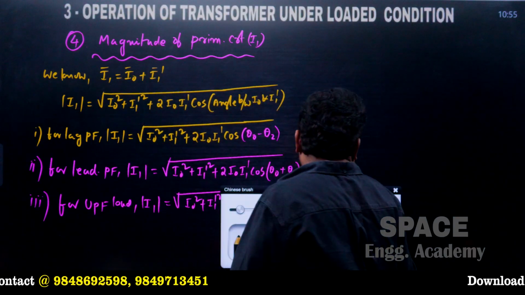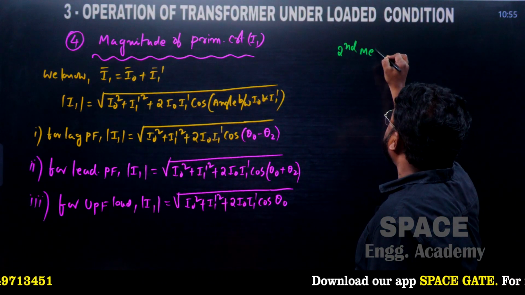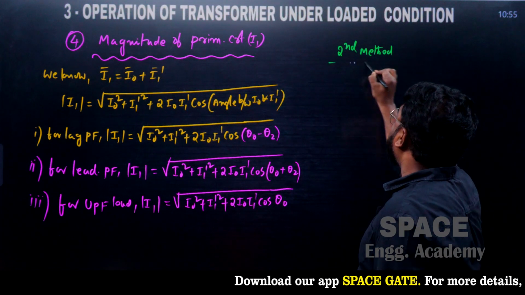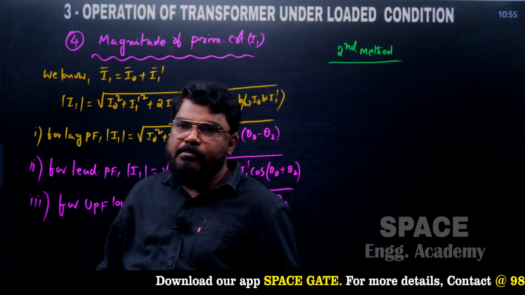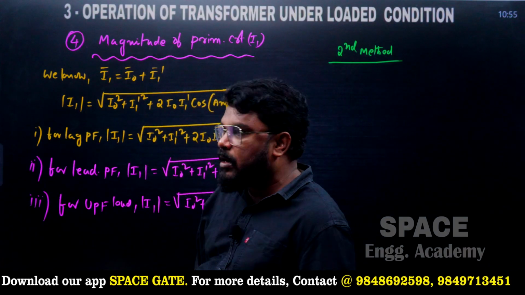There is another method also, to find the primary current and primary power factor. If the question asks only for the magnitude of the primary current, you can use this formula.